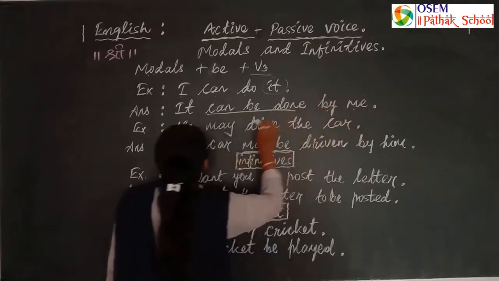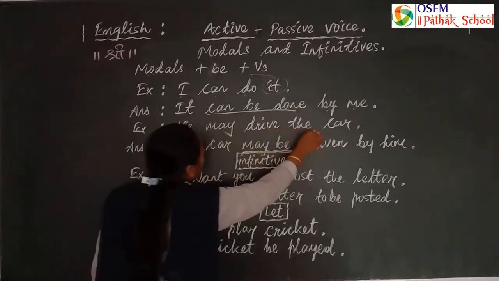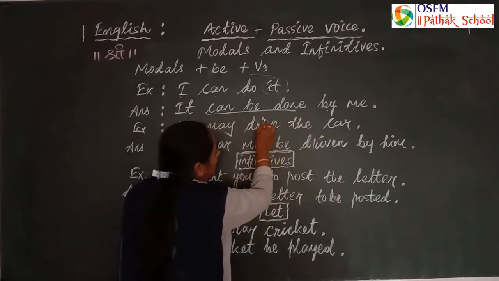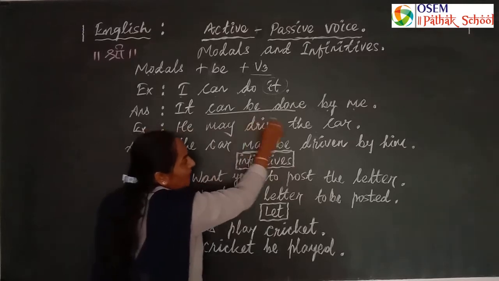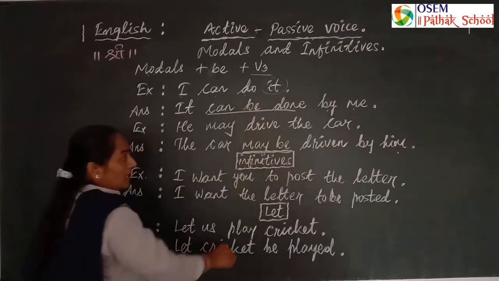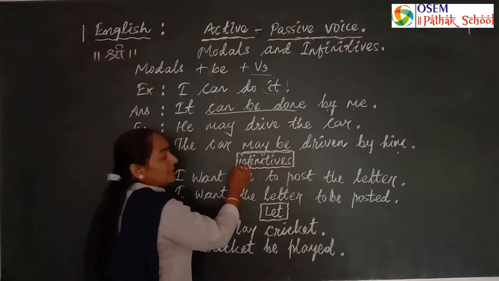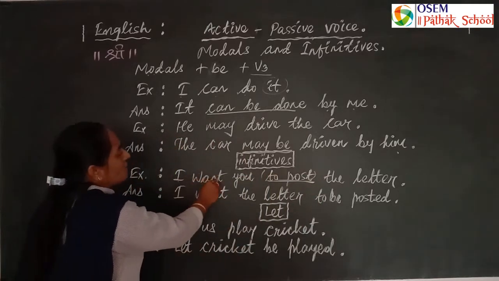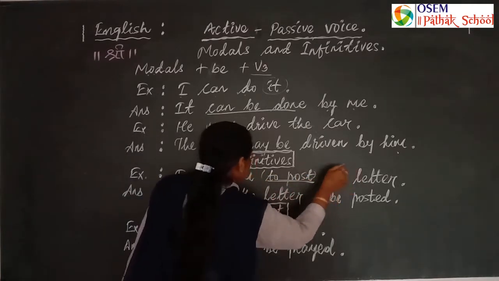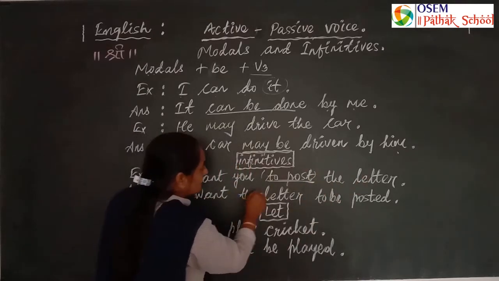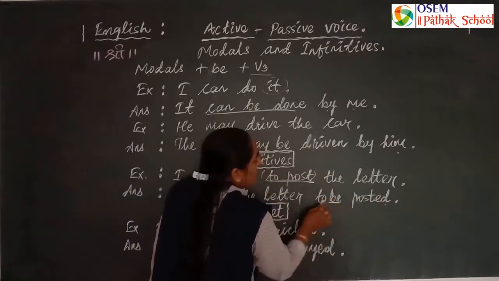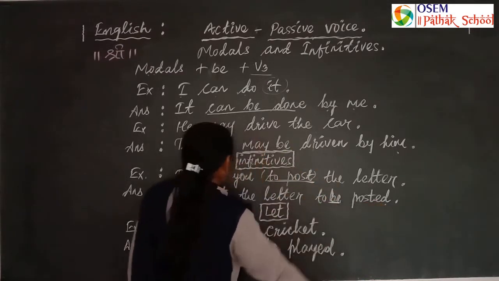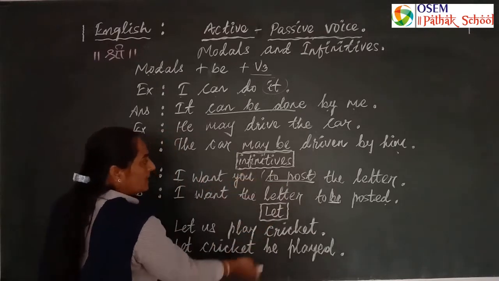Here, not more changes, only modal plus be plus V3 we use. The same applies to all of these. He may drive the car. What does he drive? The car. The car may be driven by him, with driven the V3 of drive. We can use infinitives too. Infinitive means the verb form with to. For example, I want you to post the letter. The letter: I want the letter to be posted. Instead of to post we use to be and V3. We can make more examples too.